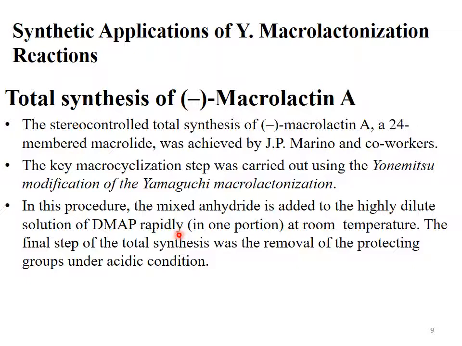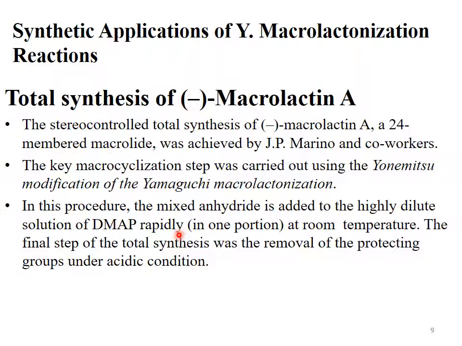That modification is called Yonemitsu modification. In this procedure, the mixed anhydride is added to the highly dilute solution of DMAP rapidly. So what is the Yonemitsu modification, which is carried out during the synthesis of levorotatory macrolactin A?